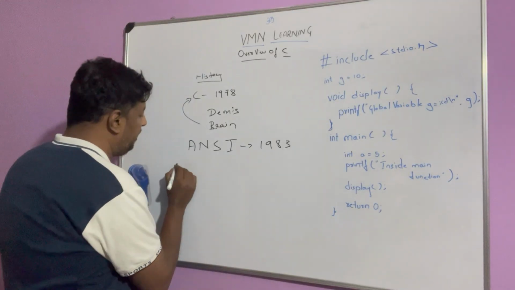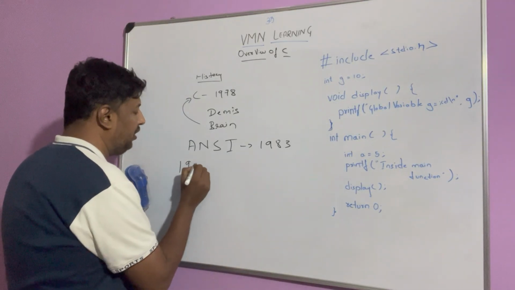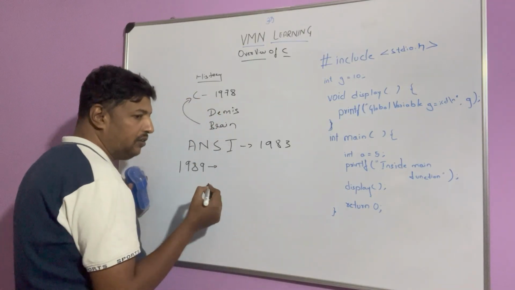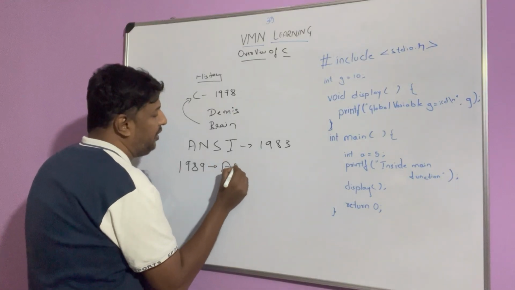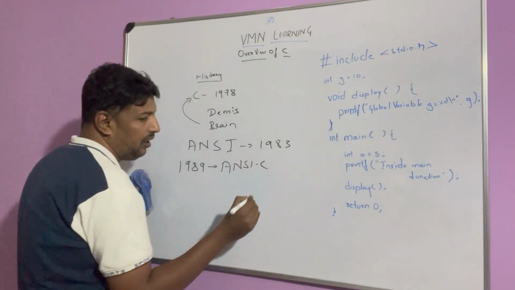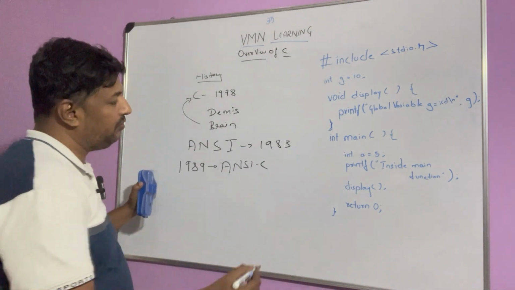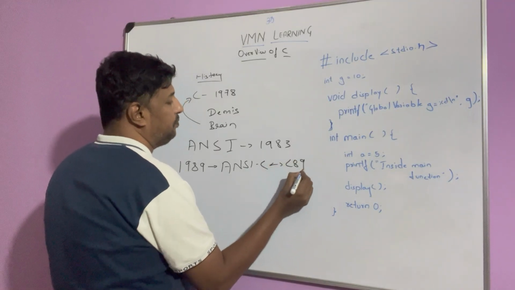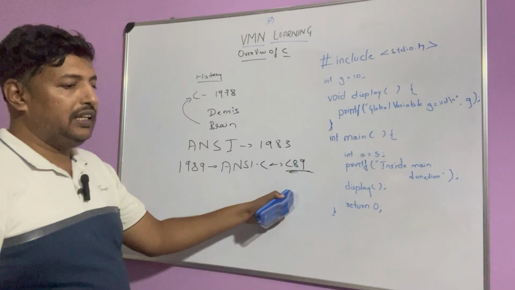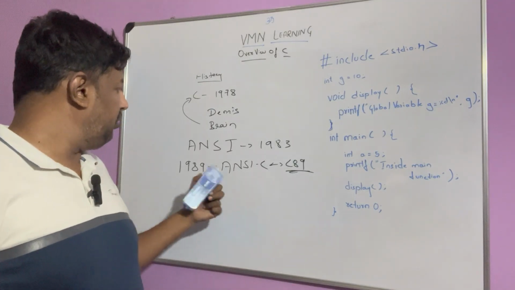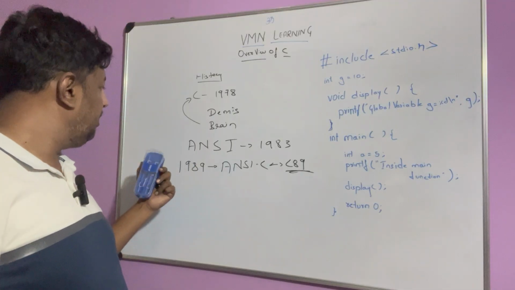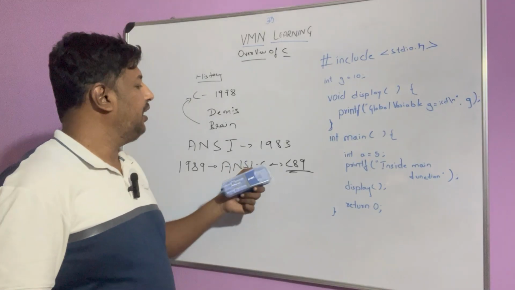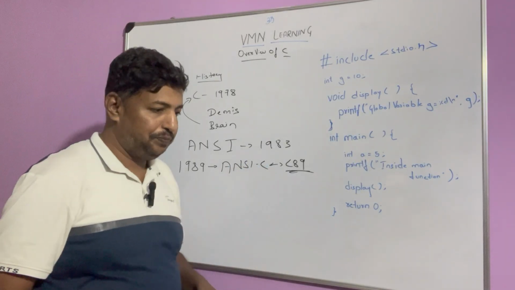In 1989, this institute adopted C and named it ANSI C, and it was commonly known as C89. Remember, C89 is when ANSI adopted the C programming language. They created the standards, and that is called C89.